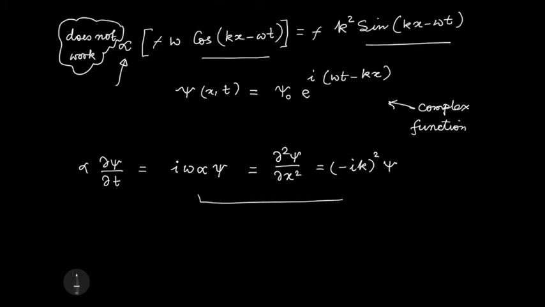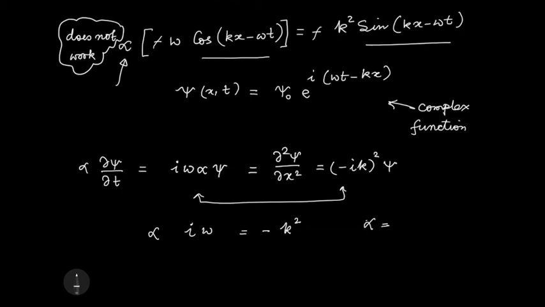Now if I compare these two, what do I see? I see first of all psi goes out of the window. I get alpha times i omega equals minus k square.